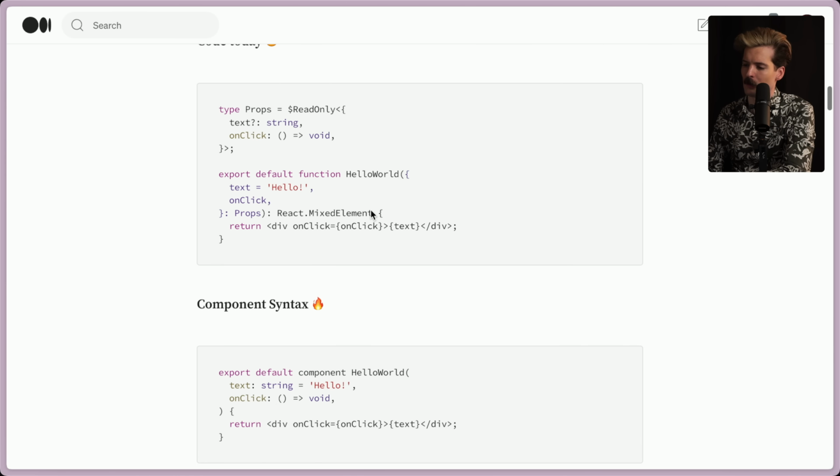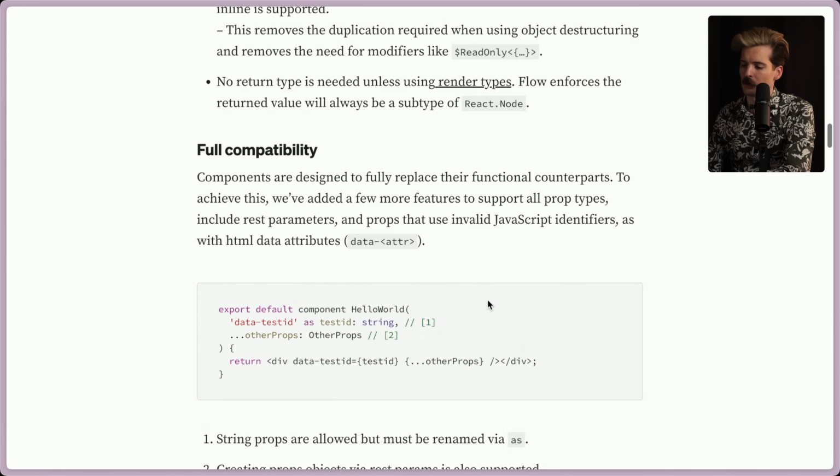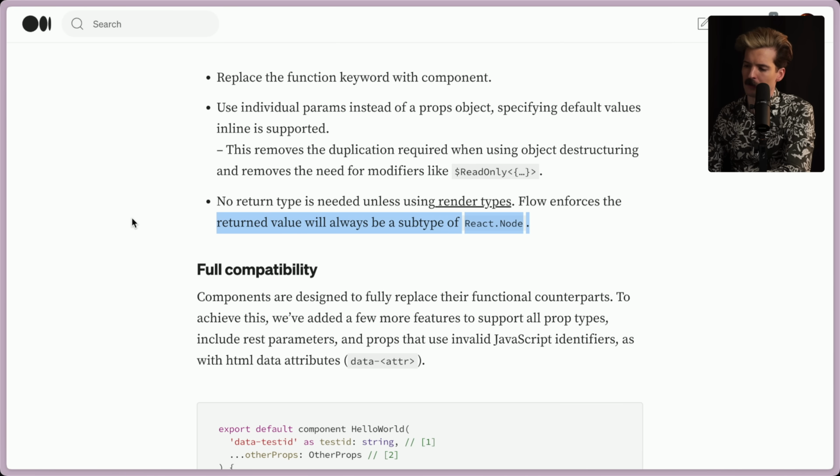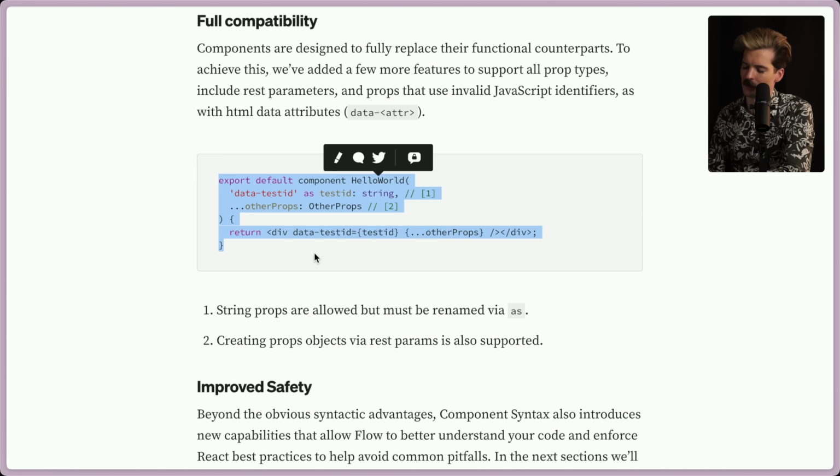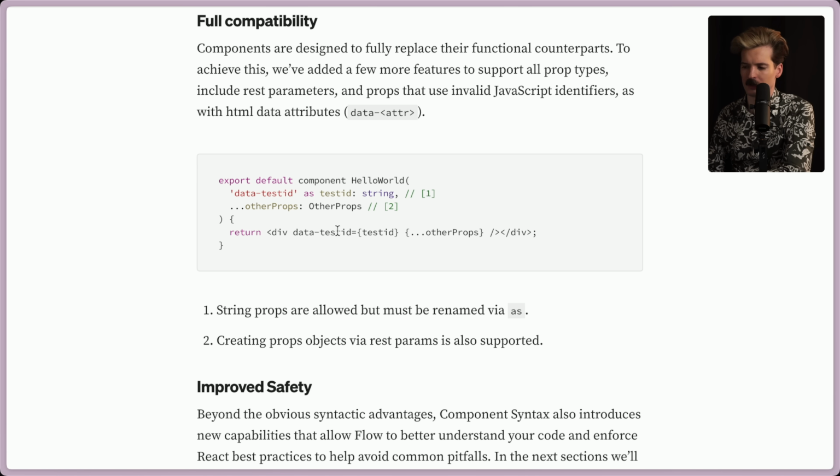So if you return something that wasn't valid, like JSX or a React node, like an object, this will throw an error now at the compiler level for you, which is really cool. Full compatibility. Components are designed to fully replace their functional counterparts. To achieve this, we've added a few more features to support all prop types, including REST parameters and props that use invalid JavaScript identifiers, as with HTML data attributes. So you can have data test ID as test ID string, other props. Yeah, that's really cool. Now you can get all these things quickly and trivially pass them around.